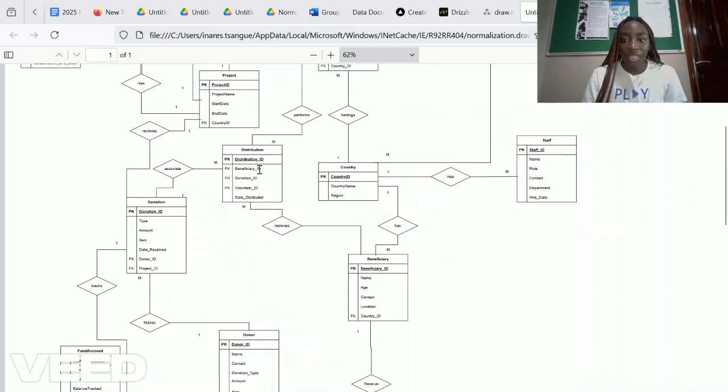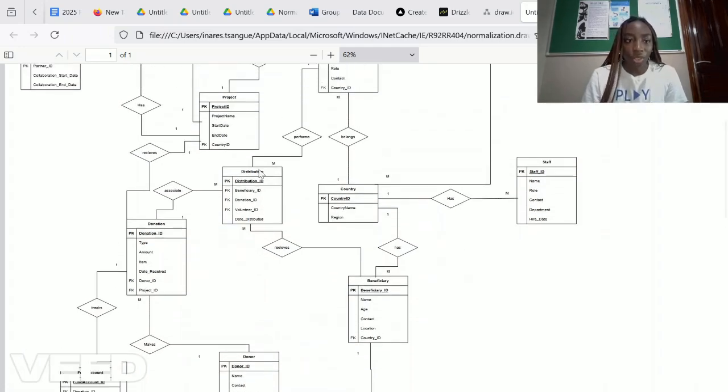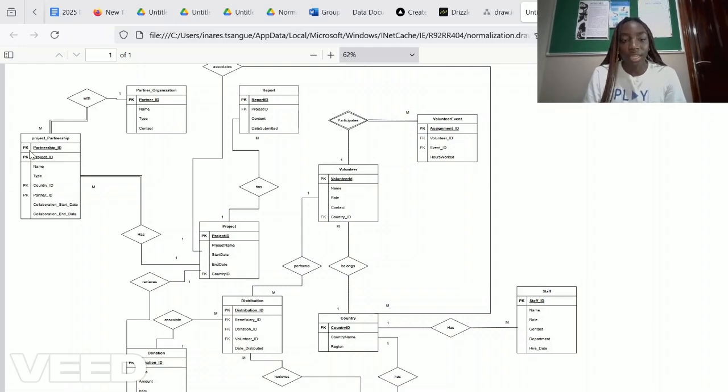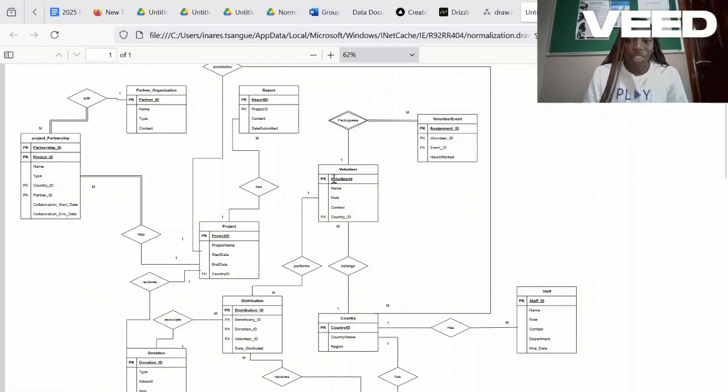Next, we addressed the many-to-many relationships, for example, the projects and partner organizations. The projects and partner organizations originally had a complex connection. To solve this, we created a junction table called project partnership, which properly linked the projects and partners with clean and simple keys, and this helps achieve the second normal form. Then we also added clarity to entities like staff and volunteer by linking them properly through consistent foreign keys. Attributes like contact information were streamlined to avoid duplication across multiple tables.